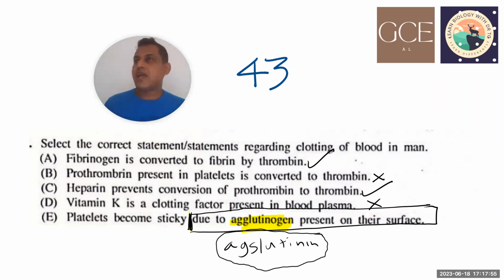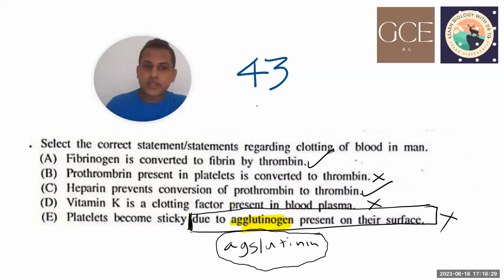Then we can call it agglutinogen. Also, one function of antibodies is agglutination. That means an antibody can bind with bacteria or any other pathogen through agglutinogen and agglutinin, and then it can make a clump, a collection of bacteria, which makes phagocytosis easy. So agglutinogen is the word we use typically for red blood cells. So this part is not correct.